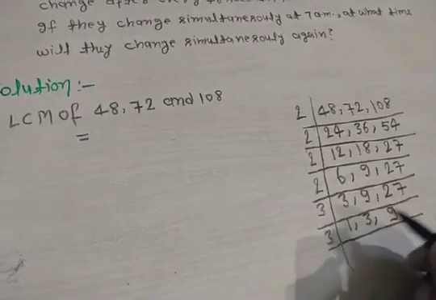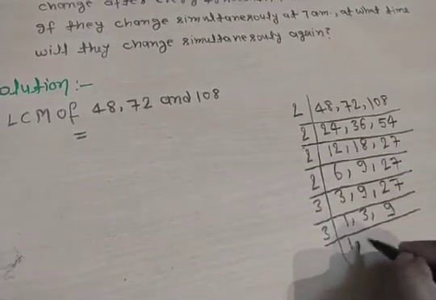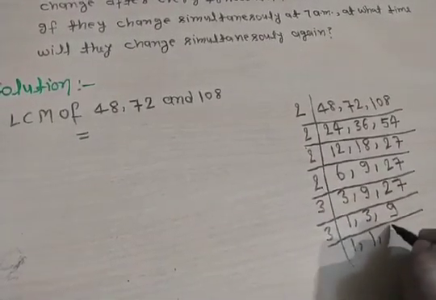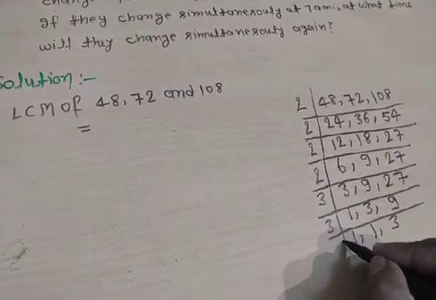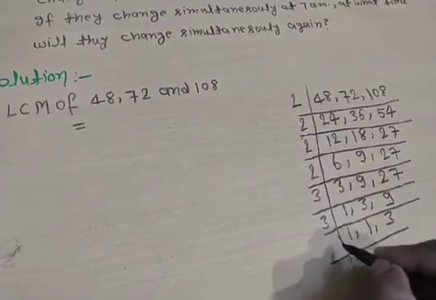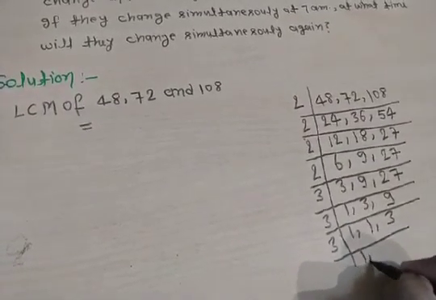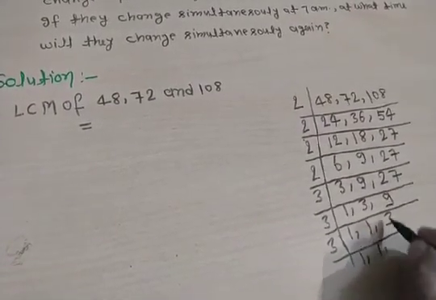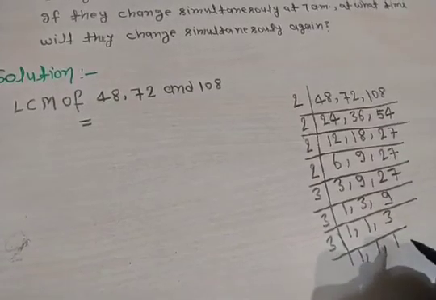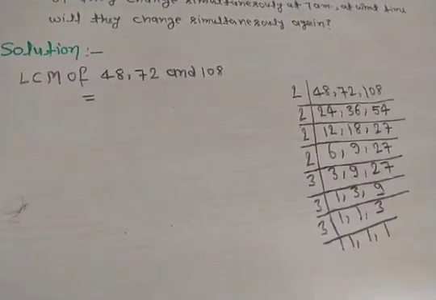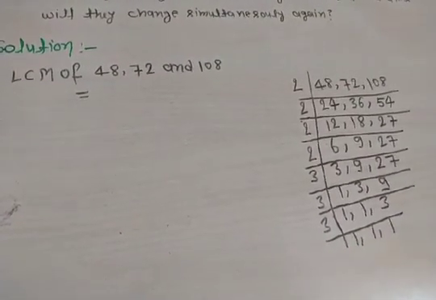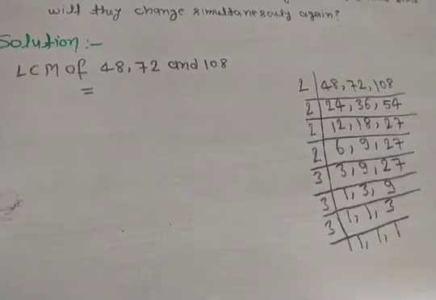Also we select 3, so we write 1 as it is, 3 times 1 is 3, 3 times 3 is 9, and here also we select 3, sorry, this is not divisible by 3, 3 times 1 is 3. Okay, so you can see 4 times 2 and 3 times 3.